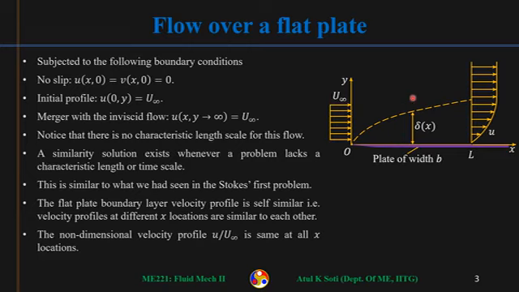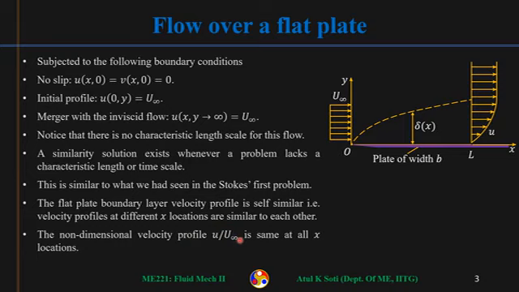They will differ by a factor. So one profile can be scaled down to reach another profile. In other words, if I try to get the non-dimensional velocity profile, that will be independent of x. So the non-dimensional velocity profile will look similar at all x locations.